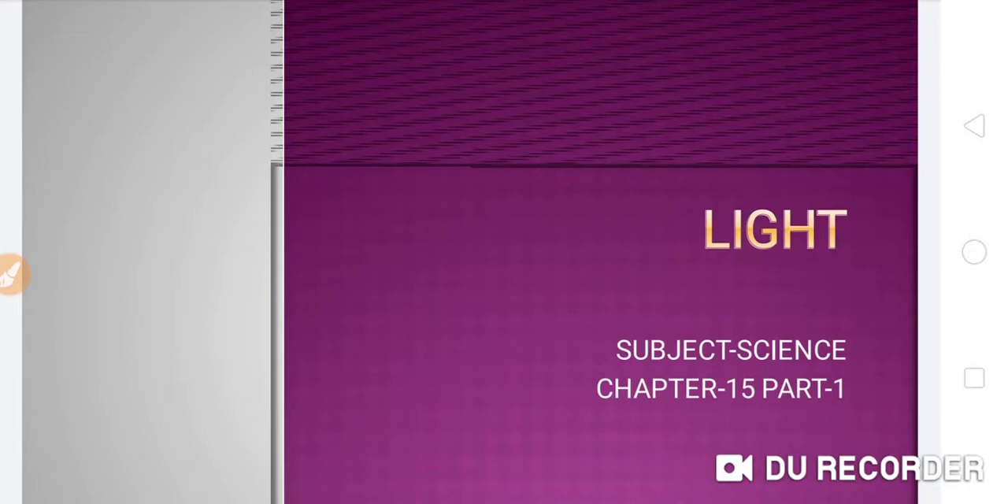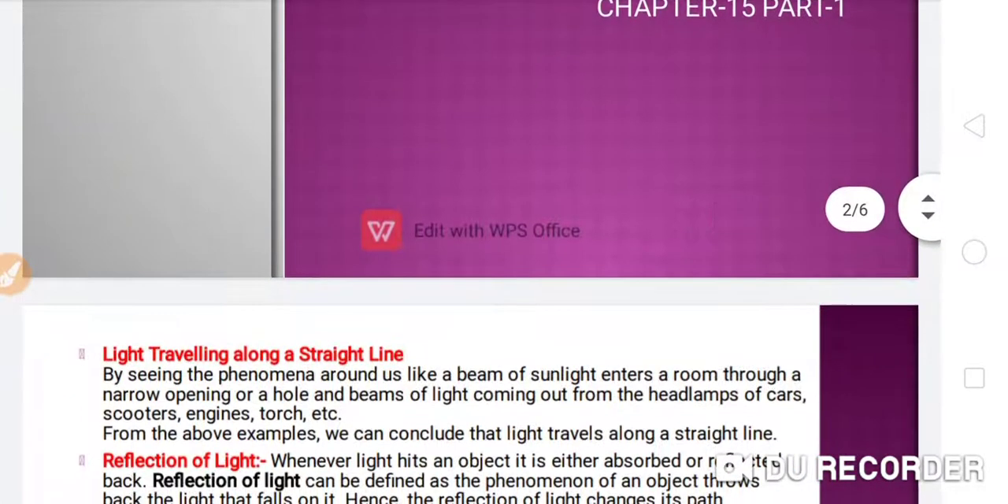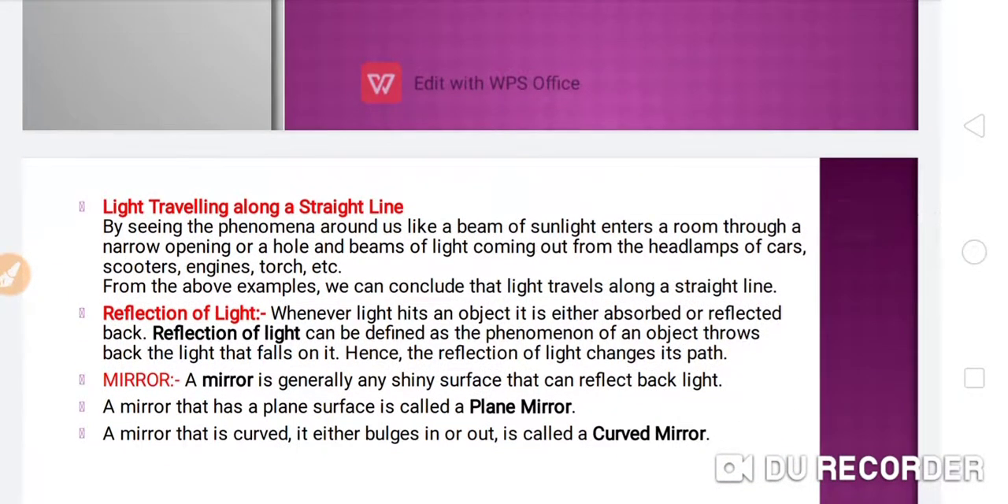So let's start, students. The chapter we are going to discuss today is light. Light travels along a straight line. This is a very important feature of light, that light can travel in a straight line. So how can we prove it?